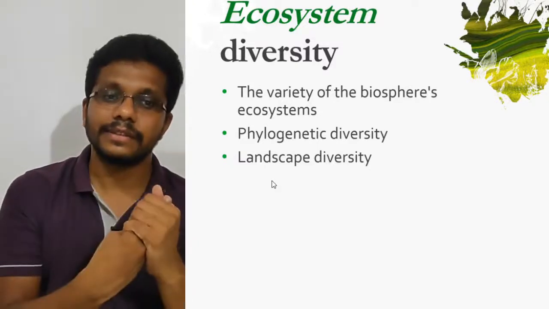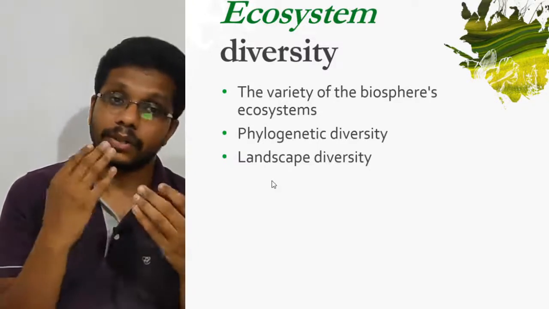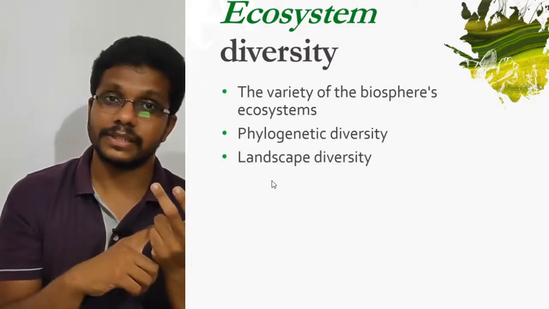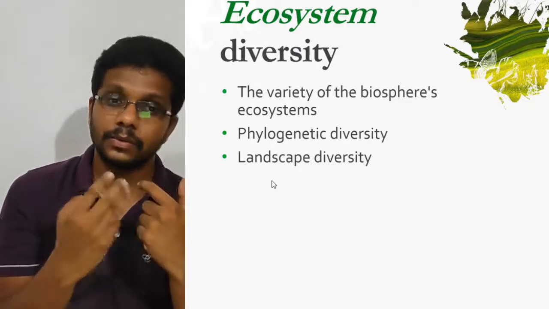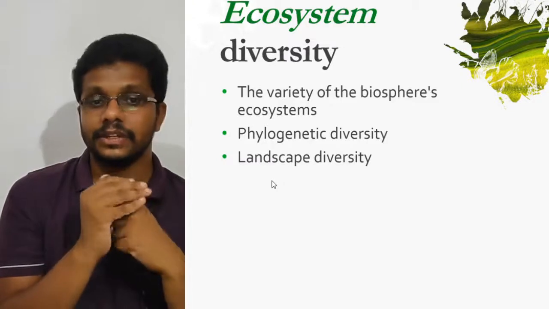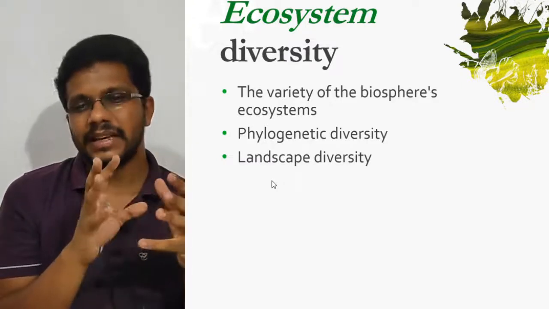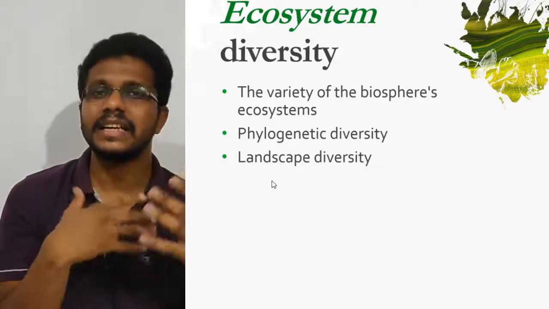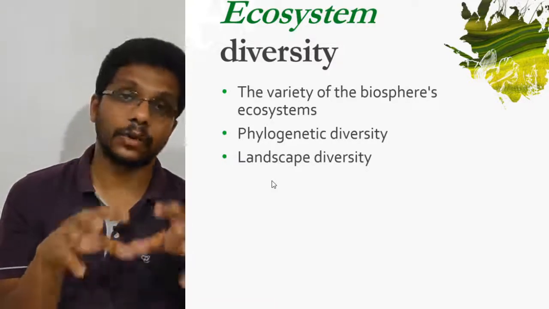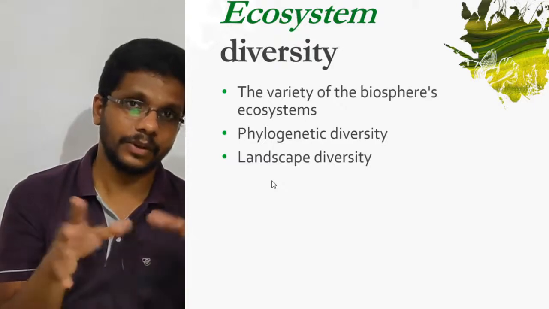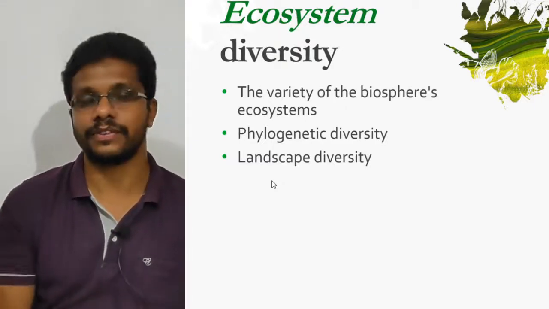And there are other levels of diversity. We already talked about genetic diversity, species diversity, and ecosystem diversity. Another type of diversity is called phylogenetic diversity. It basically measures the relationship between organisms in a community. We already know what a community is. A community is a group of different species.